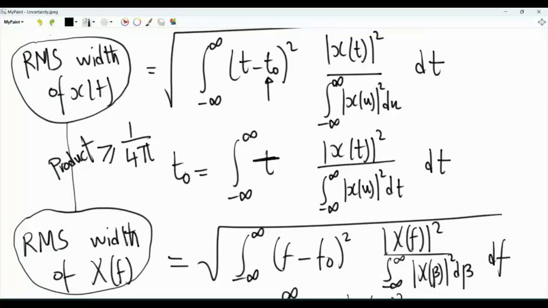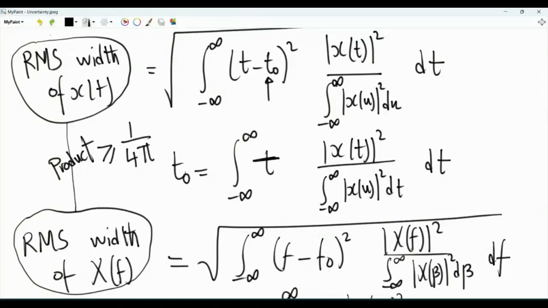Generally, an uncertainty relation is specific to the sum or the product of two positive quantities. The uncertainty relation is that the sum or the product of the positive quantities is greater than or equal to some strictly positive number. So the uncertainty relation here in continuous time Fourier transform is that the RMS width of the continuous time signal in the time domain times the RMS width of the Fourier transform of that signal is always greater than or equal to this positive number, 1 over 4 pi.